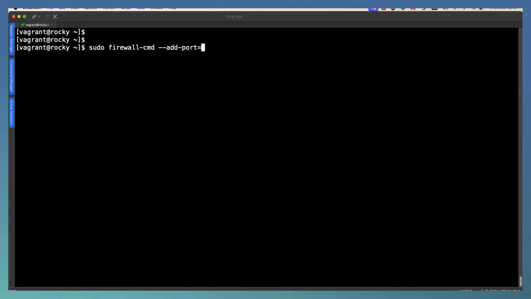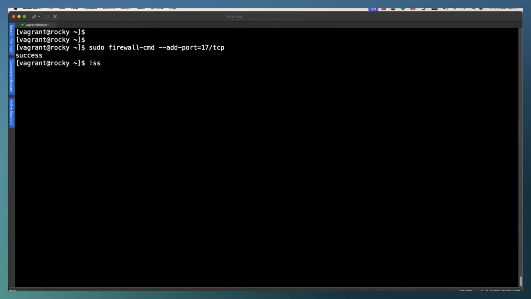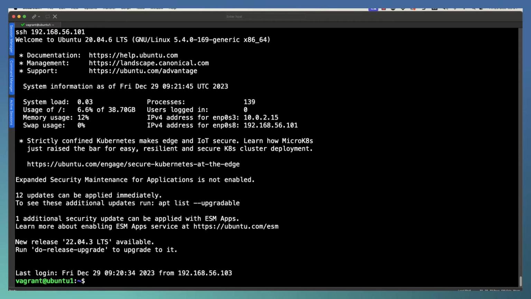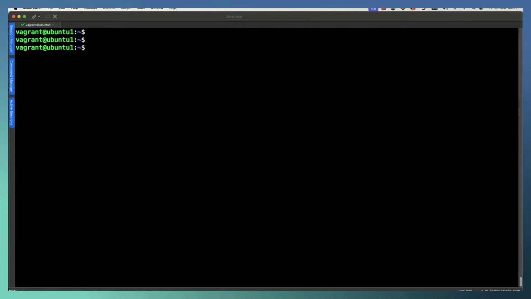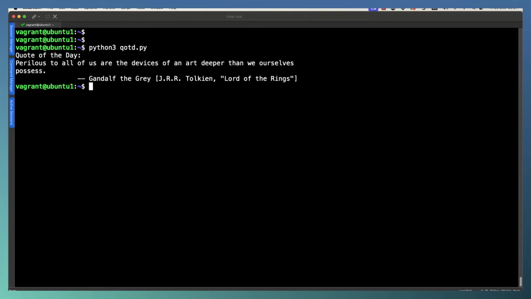So this is then really where Firewall D comes in. We can simply add a port 17 on TCP. That's now opened that up. So connecting back to my SSH client, I can then go through and we can see that I'm able to get my quote of the day again.